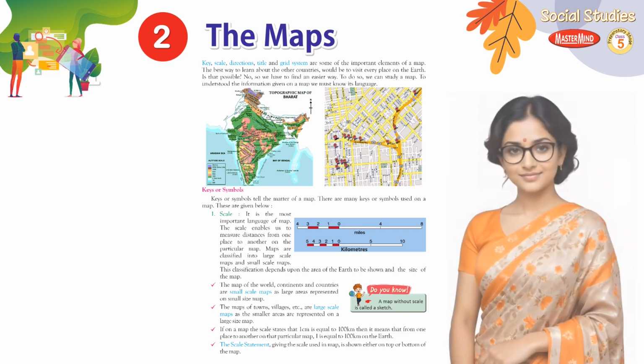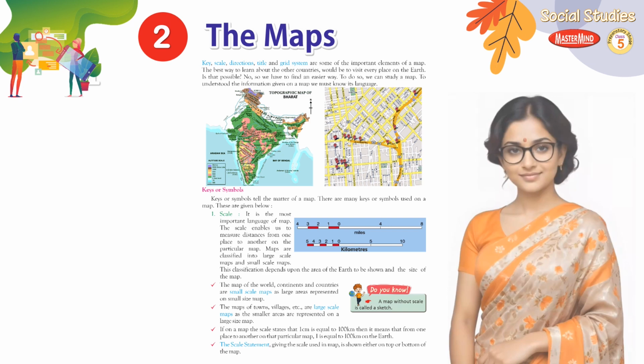Maps are classified into large-scale maps and small-scale maps. This classification depends upon the area of the Earth to be shown and the size of the map. The maps of the world, continents and countries are small-scale maps, as large areas are represented on a small-size map. The maps of towns, villages, etc. are large-scale maps, as smaller areas are represented on a large-size map.